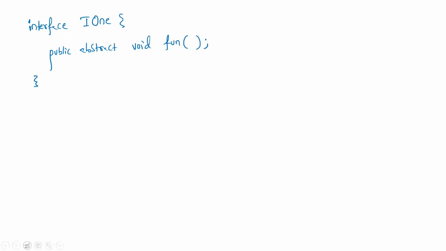So my question is, there is one interface, with an interface name, say I1. Inside this interface, I'll take one method, public abstract void fun, which is an abstract method. Then which entity has to give the body for this? Who has to give the body? Otherwise, it's meaningless. Correct or not?